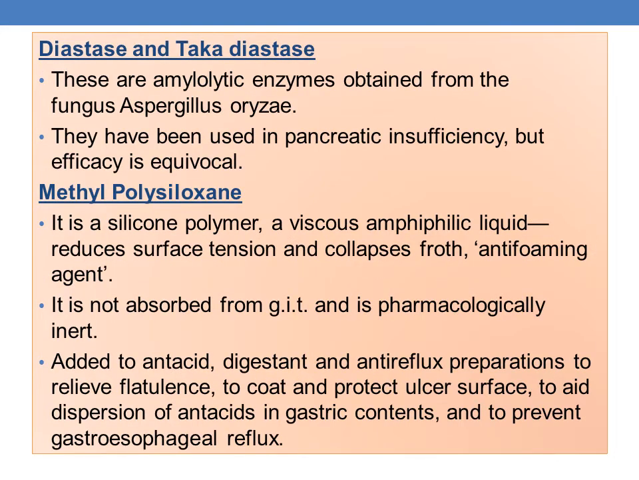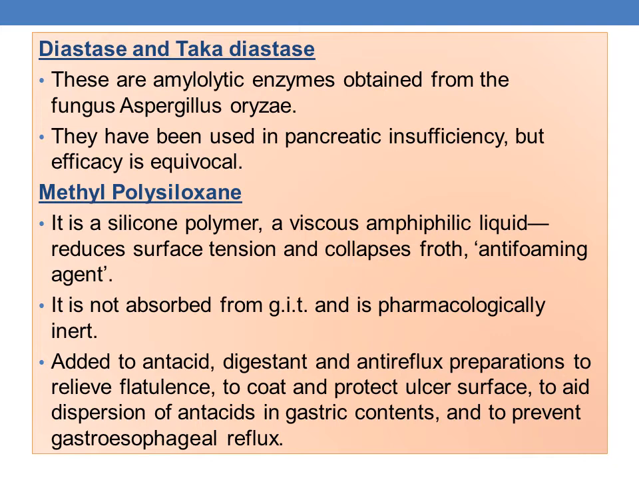The next one is diastase and takadiastase. These are the amylolytic enzymes obtained from fungus Aspergillus oryza. They have been used in pancreatic insufficiency, but the efficacy is questionable or uncertain.